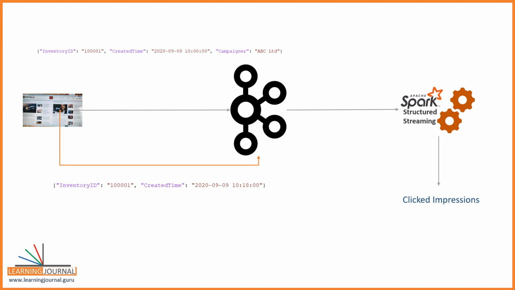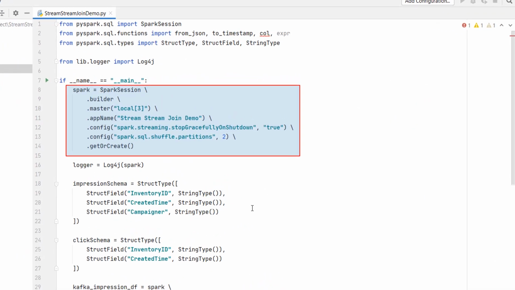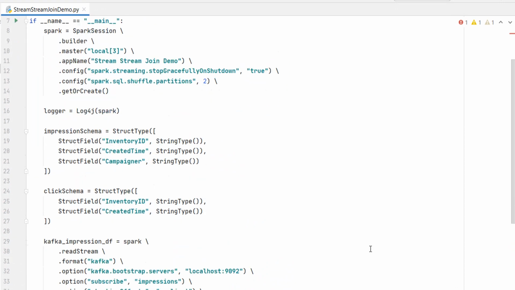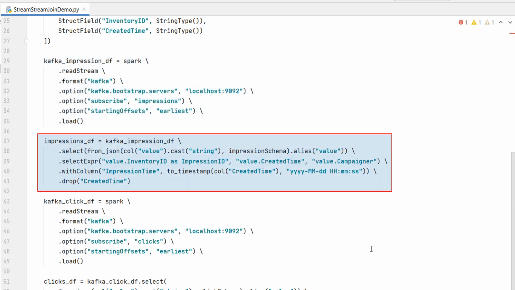How will you go about solving this problem? The solution looks simple. Create one streaming data frame for the impression and one more data frame for the clicks. Then you can join them on the inventory ID. Make sense? Let's do it. Here is my starter project. I am creating a Spark session, defining impression and the click schema, reading impressions topic from the Kafka, and extracting value to make the impression data frame.